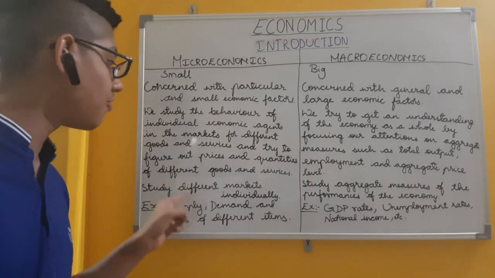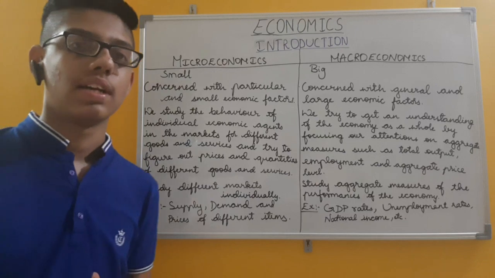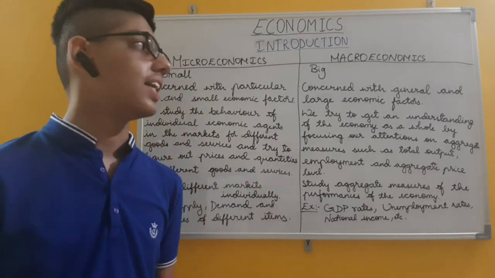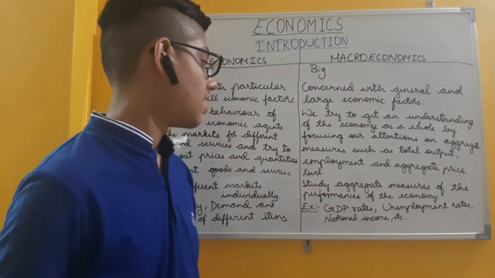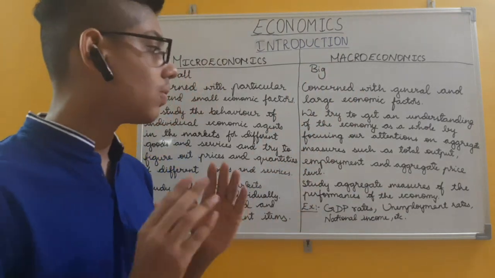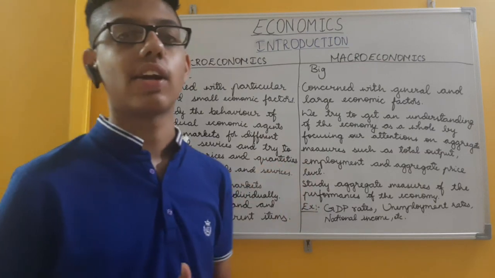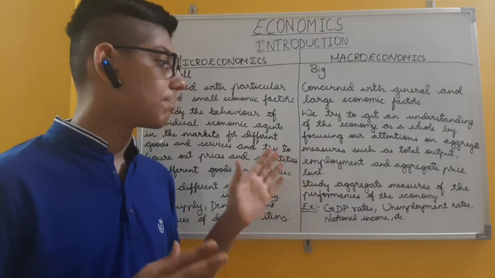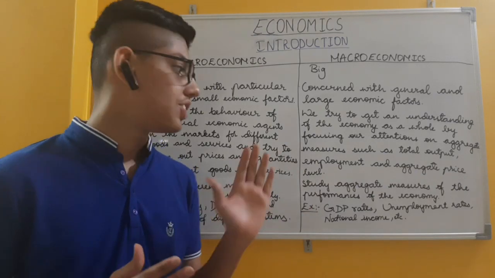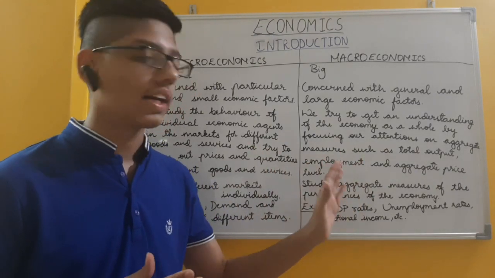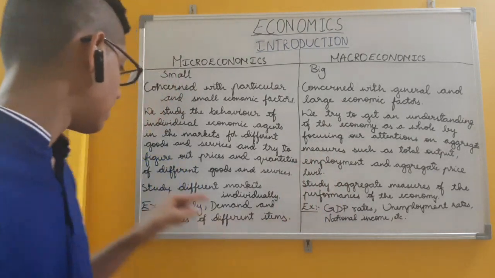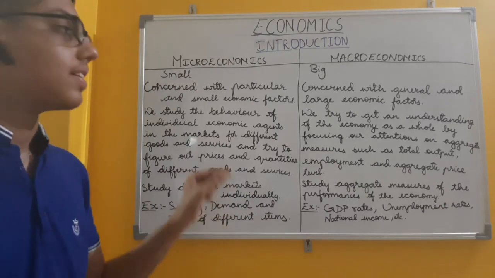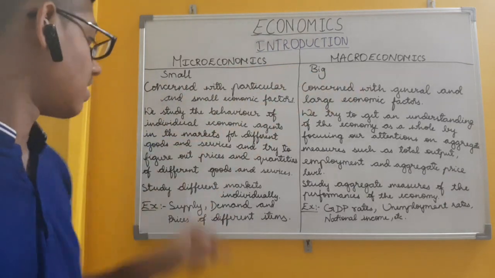So we study different markets individually. Here in microeconomics, we study different markets individually, but in macroeconomics, we study aggregate or total measures of the performance of the economy. We judge the performance of the economy by looking at the aggregate measures. But here we study the different markets individually. So it is particular and it is general.